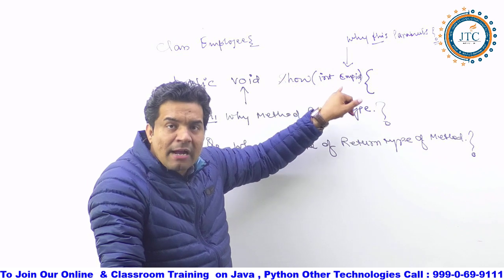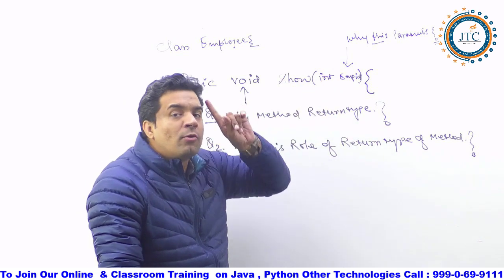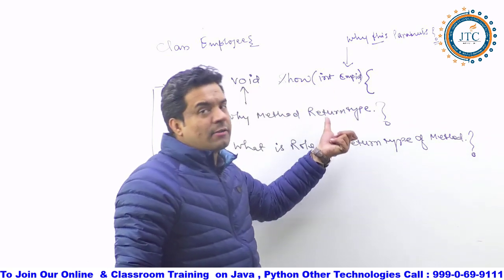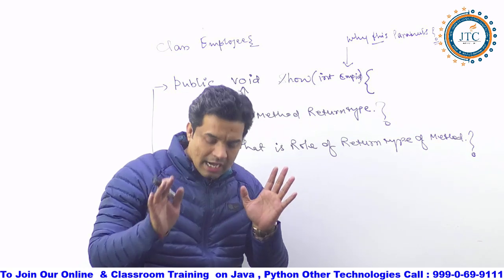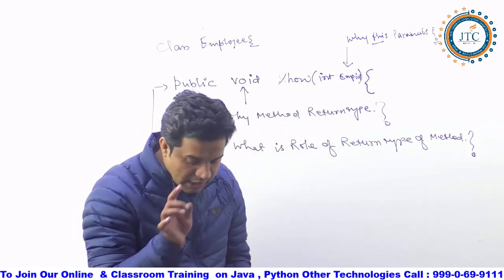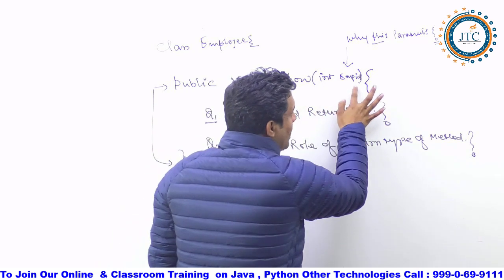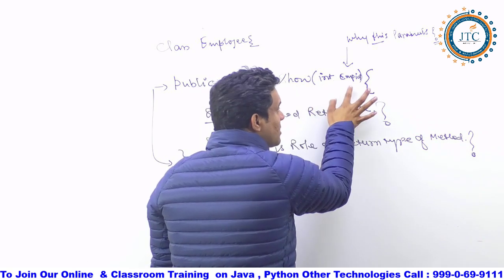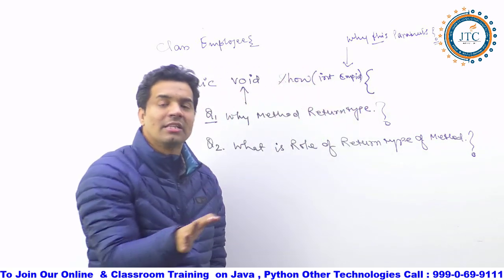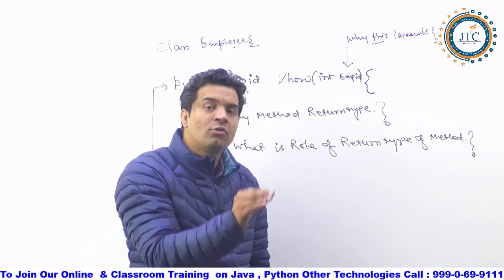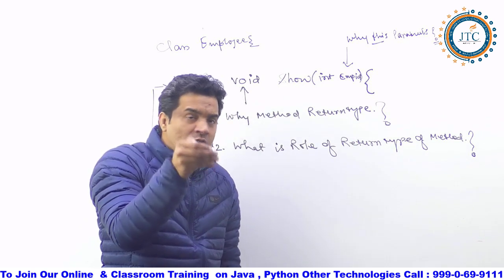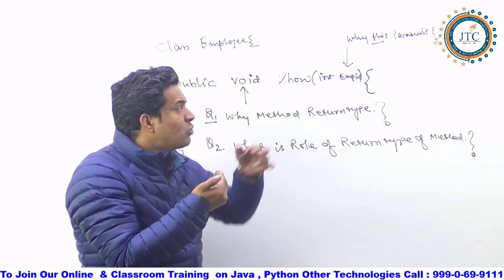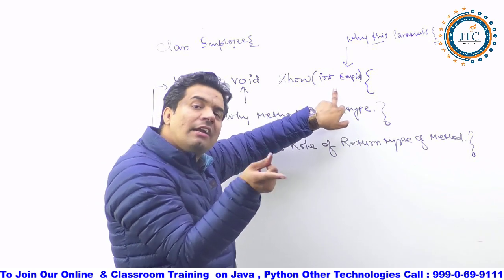If you have written some parameter of the method, it means you are providing input to that method. Again I am repeating: if you have given a parameter to the method, it means the caller of the method, who will call that method, must provide its parameter. It is mandatory.